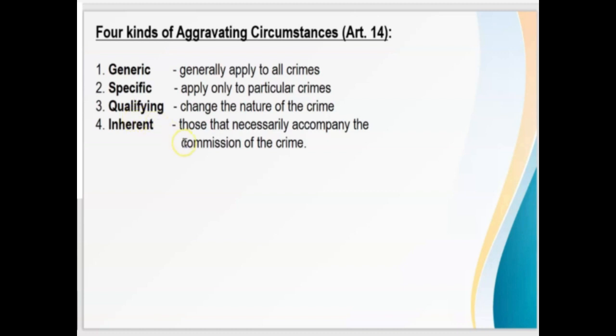Inherent aggravating circumstances are those that necessarily accompany the commission of the crime. An example of this would be evident premeditation. It has been declared that in crimes like theft, robbery, estafa, adultery, or concubinage, evident premeditation necessarily accompanies the commission of these crimes. Now let's concentrate on qualifying aggravating circumstances.